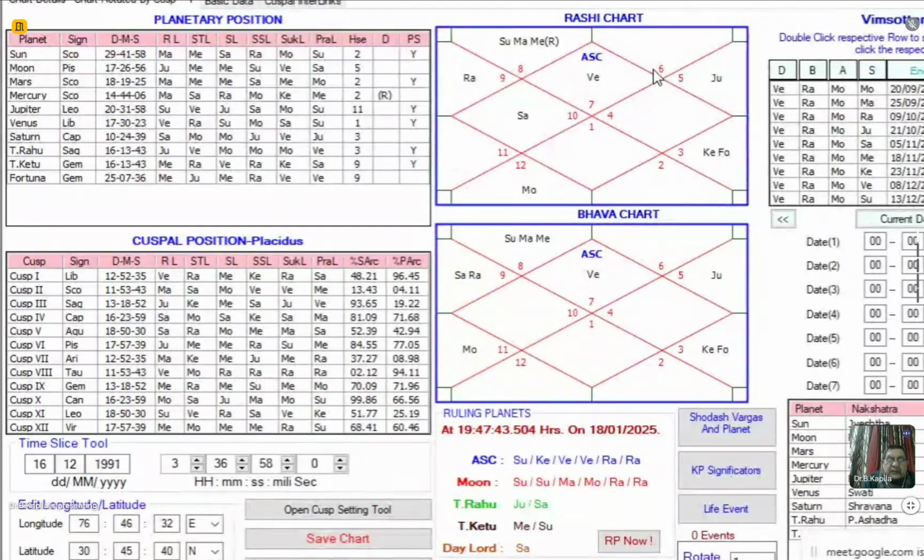Is it clear up to this point? So ascendant sub-sublord and 7 sub-sublord are giving me an indication that this marriage is a delayed marriage. So I get the first information from the cuspal interlink theory that the marriage has to happen something around, say, beyond 26 years of age. Then the second I pointed out, this is not a part of the cuspal theory. I am pointing it out again and again, it is not a part of the cuspal theory, but I do take it into account because that makes the predictions more convenient.